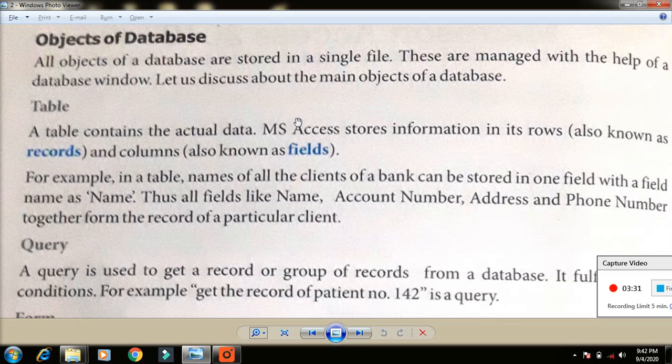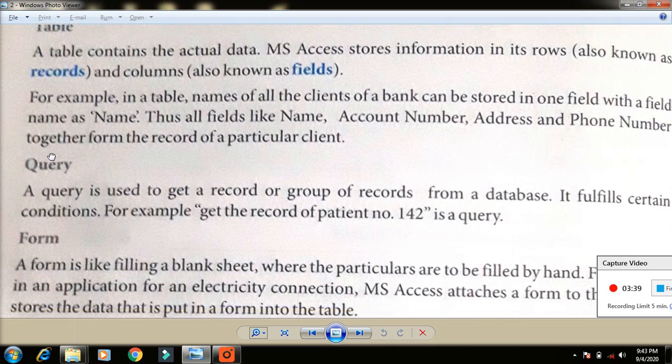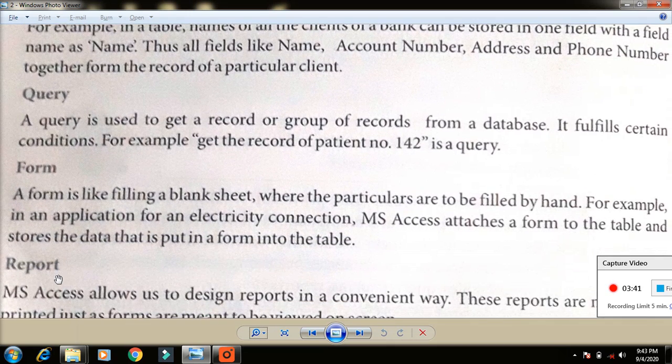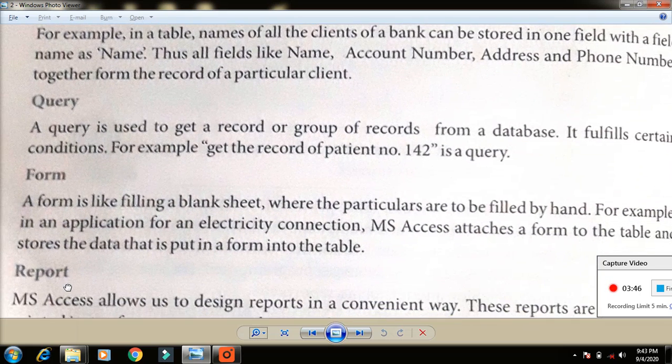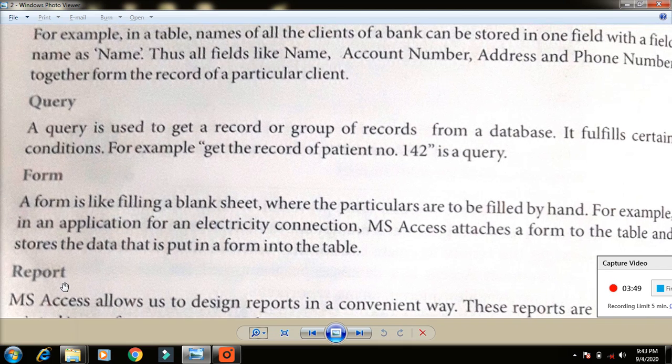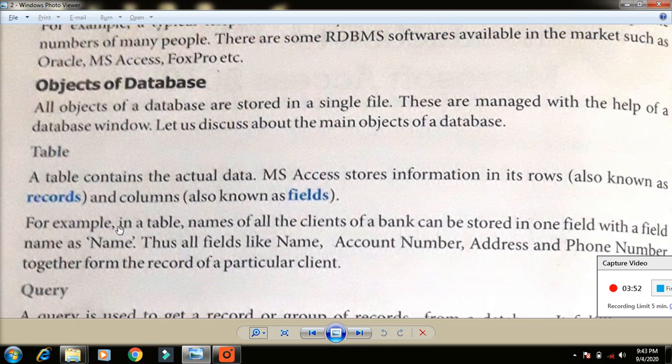Next, the objects of the database. What are the objects of the database? The first one is a table, the second is a query, the third is a form, and the fourth is a report. Table, query, form, report: these are called the objects of the database. A table means records and fields. A record is a row, that is called a data, and a field is a column.